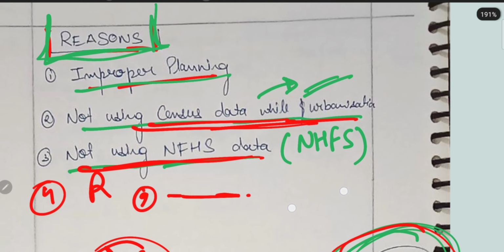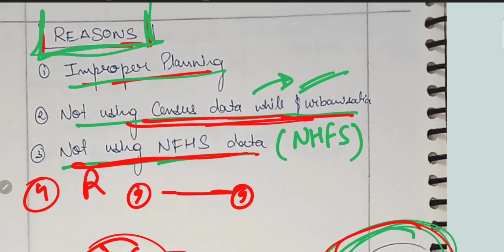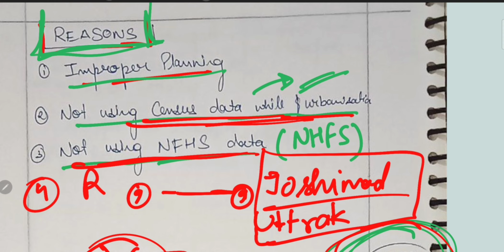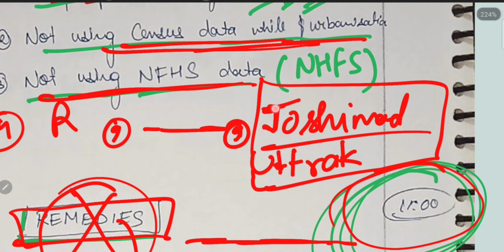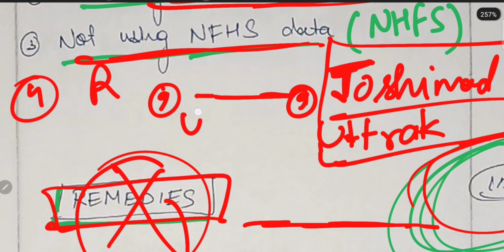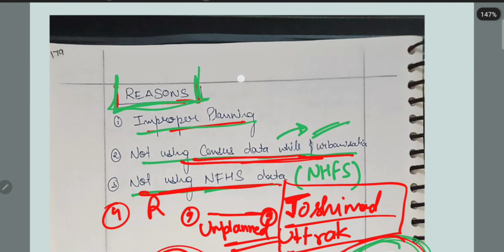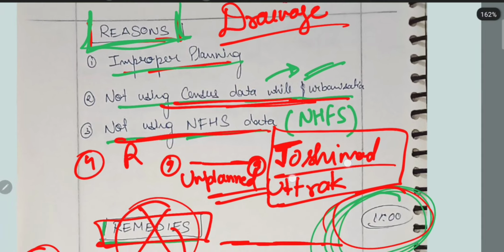Or some recent examples of why floods happen in some places, like Joshimath. It is a very famous example, Joshimath in Uttarakhand. Though there were different instances of landsliding, in the end all are related. I'm not saying this example is exactly right, but you can say development, unplanned development. This is a very famous word, unplanned development. You can use it. And drainage system, flooding is basically about the drainage system. You can mention those words.